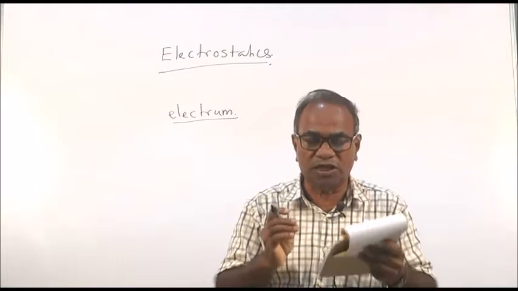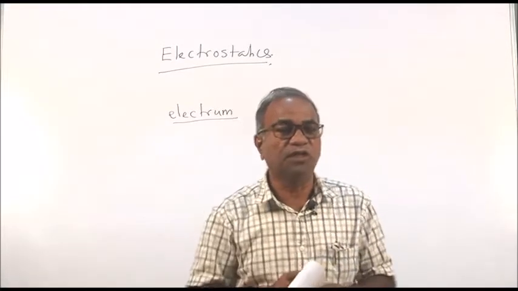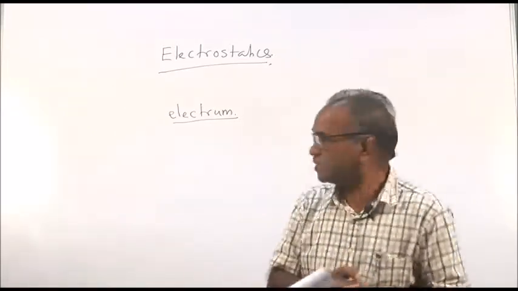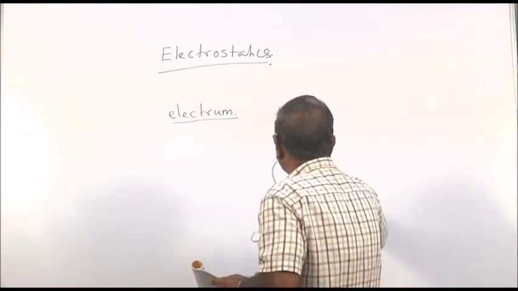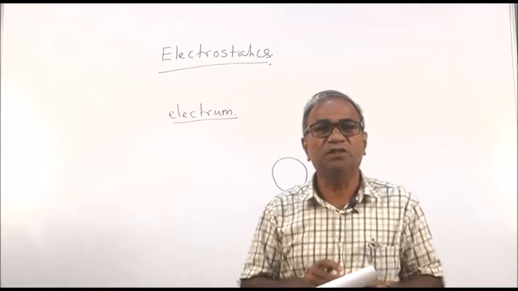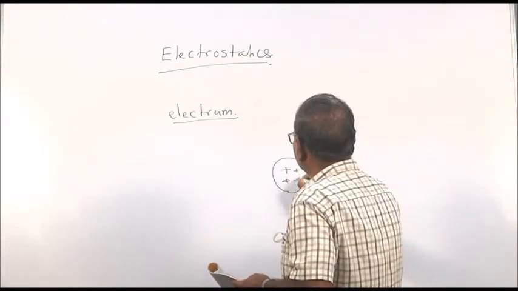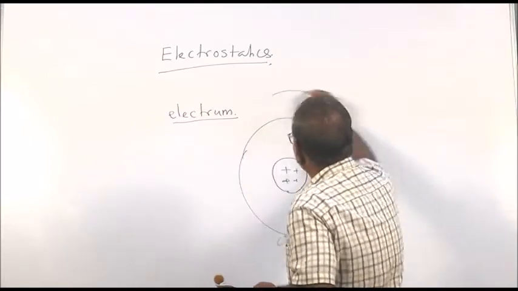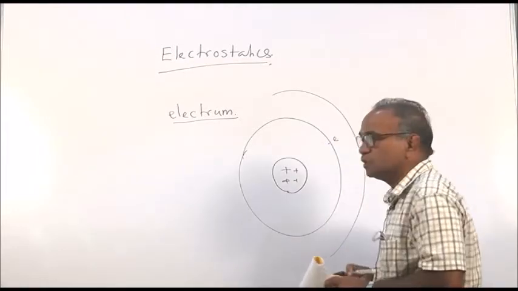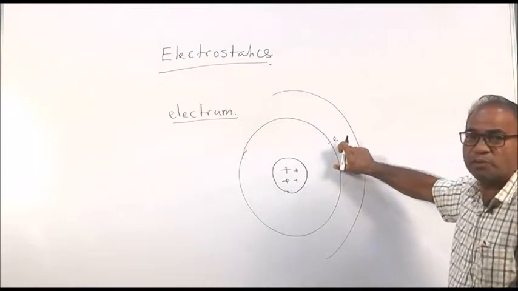You know that the smallest particle of a matter is the atom. Atom consists of a nucleus and electrons revolve around the nucleus. The nucleus is positively charged and the electrons are revolving in different orbits, and that is negative charge, and the amount of positive charge is equal to the amount of negative charge.